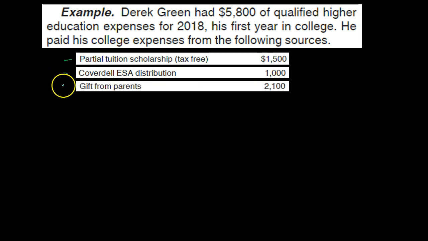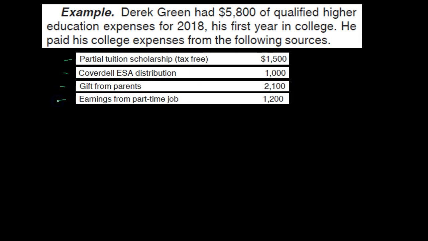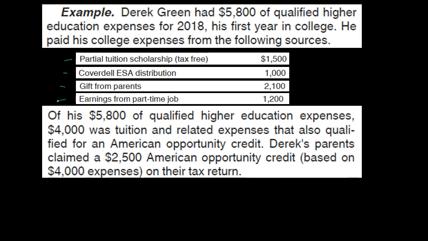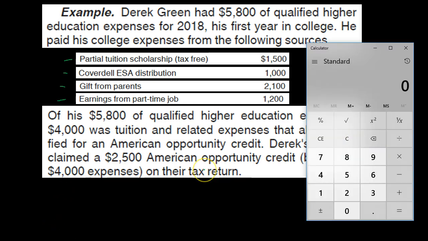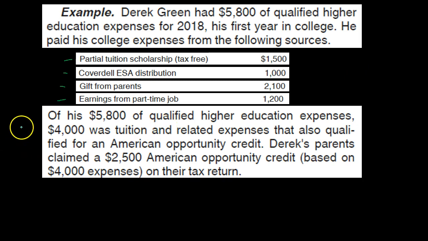He's got the gift from the parents. So the parents gifted $2,100 to pay. And then we've got earnings from a part-time job of $1,200. That gives us the total. In other words, the 1,500 plus the 1,000 plus the 2,100 plus the 1,200, whoops, too many zeros, gives us that 5,800 of the total expenses that we used for college. So back to the text.